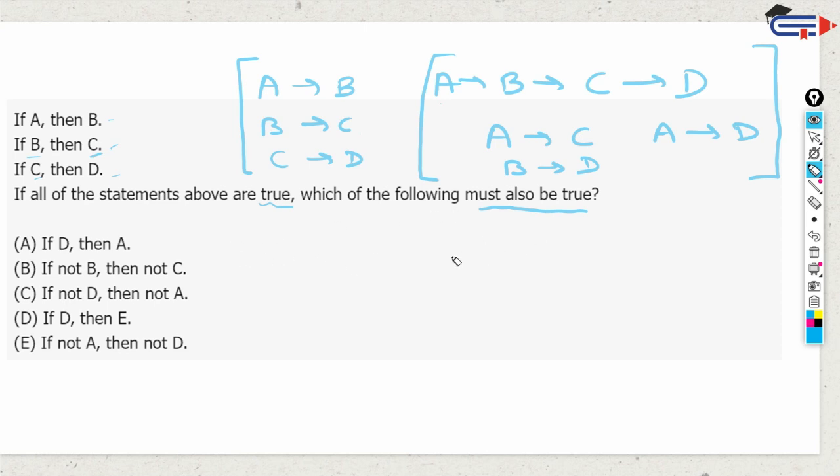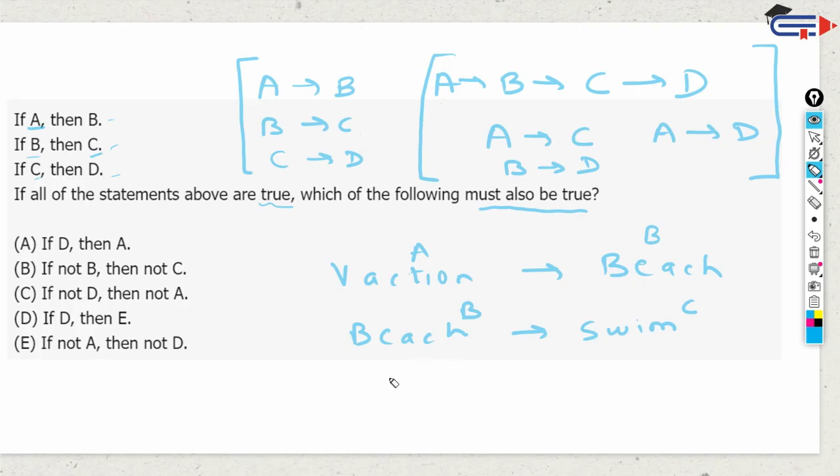Let's not do this, it's slightly confusing to think in terms of A's and B's and everything. Let's take an example. Let's say if I take a vacation, this is the A part, then it has to be a beach. So this is basically A and this is B. If I go to a beach, I will definitely take a swim. So this is basically B and C.